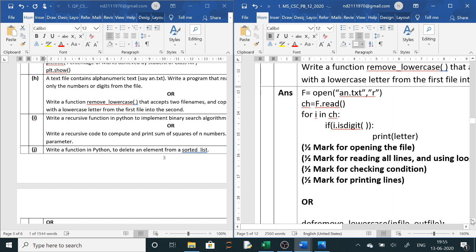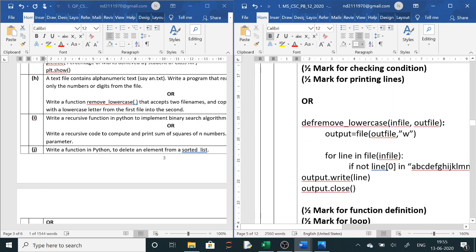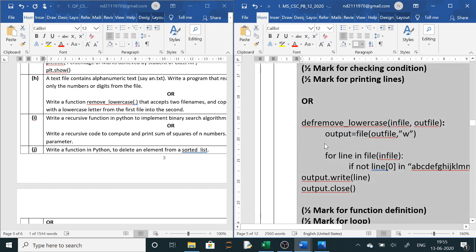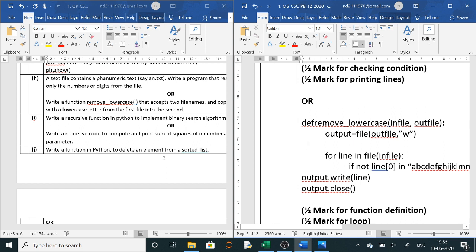Now here I am typing, so we will go to i equals to file dot open. So here it will be open in this mode.